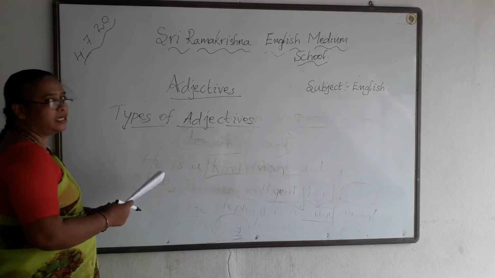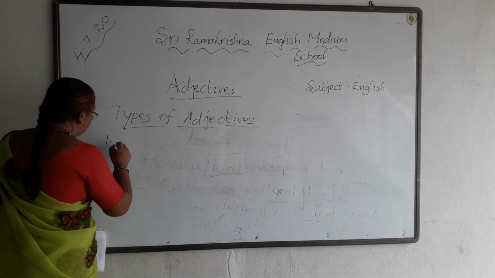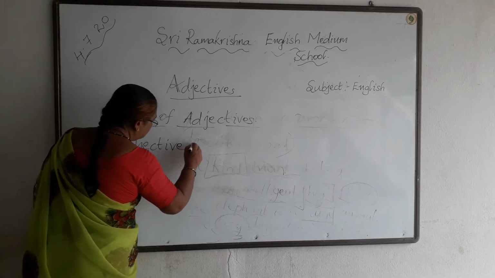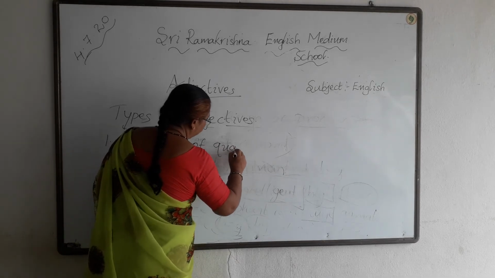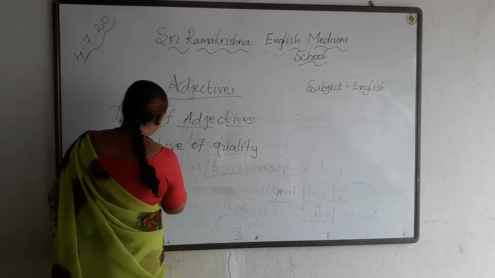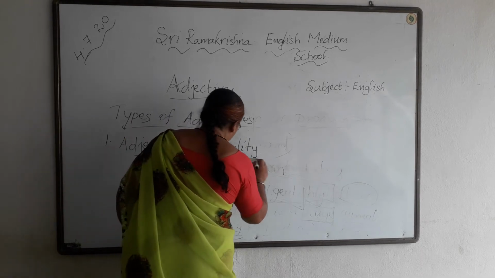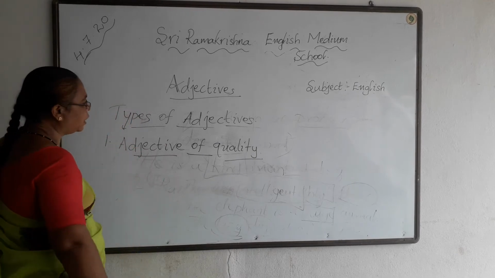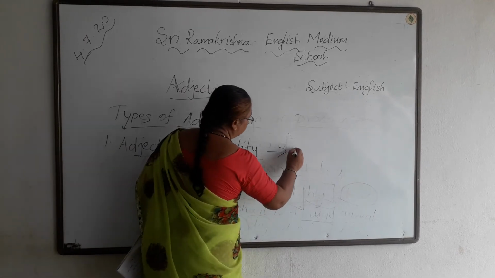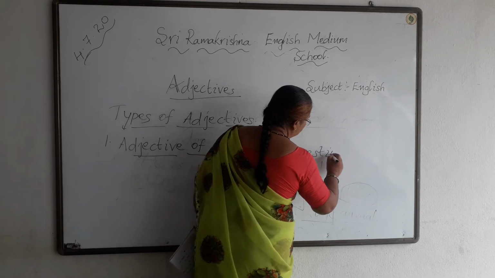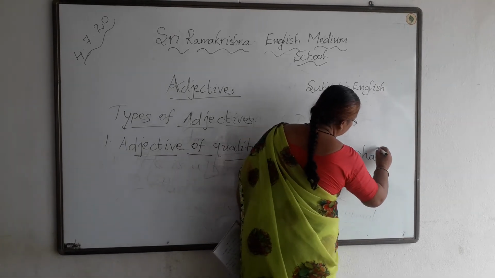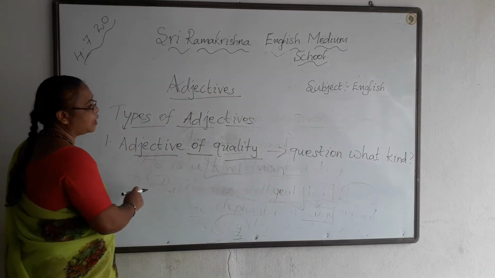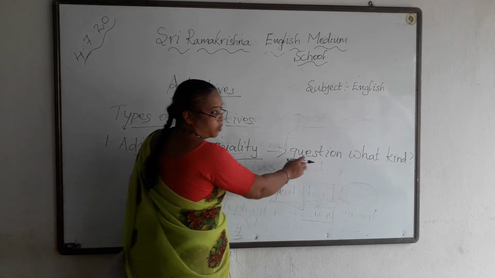Now we are going to see the types of adjectives. First one is adjective of quality. This describes the nature of a noun or pronoun by asking the question what kind. So it qualifies a noun or pronoun by asking the question what kind.